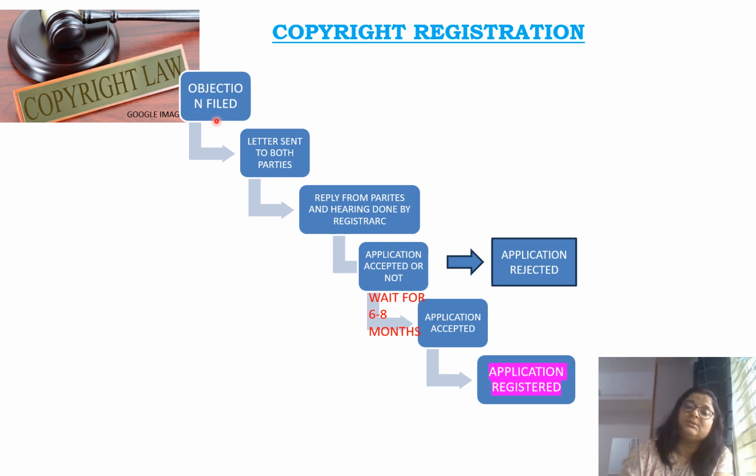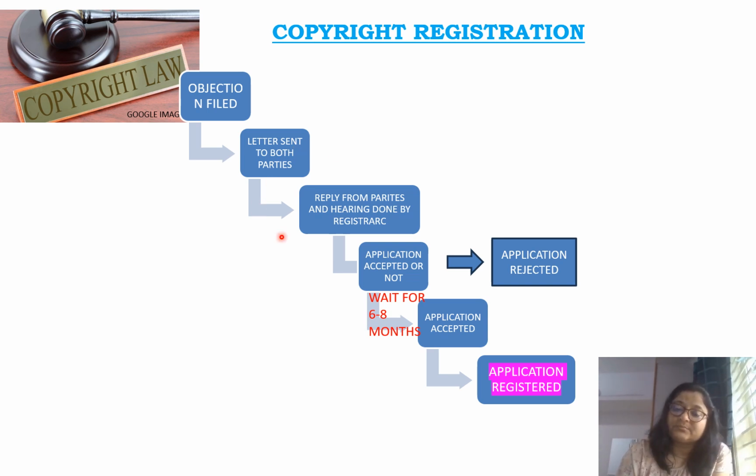So now it is the second option, as I told, when a third party objection is filed. In this case also a letter will be sent to both parties. It's not like only the applicant gets a letter. Here a letter will be sent to the applicant, and a letter will be sent to the opponent also.